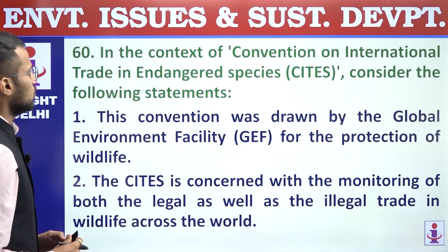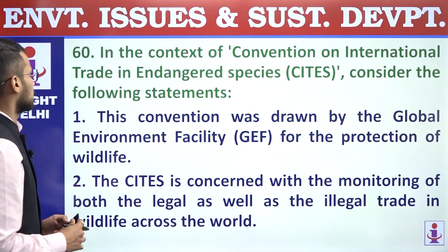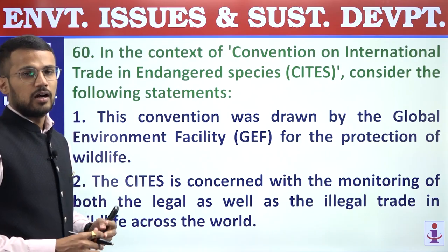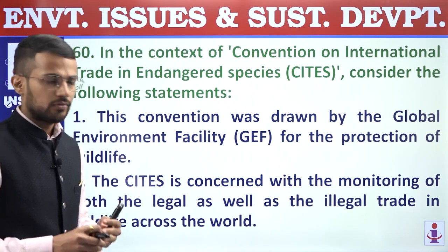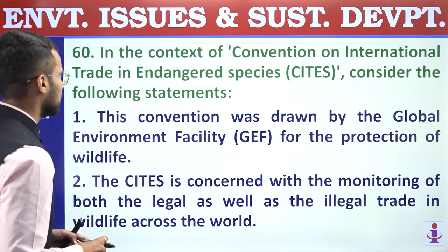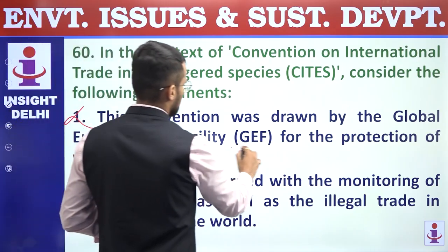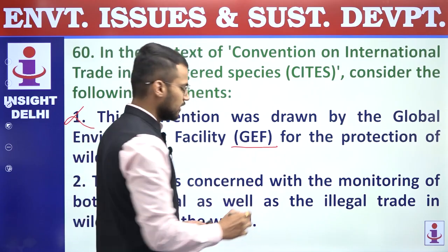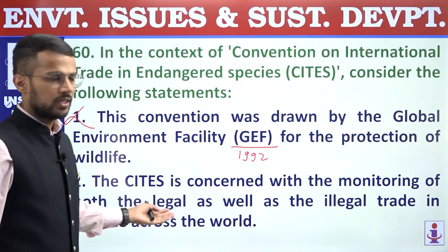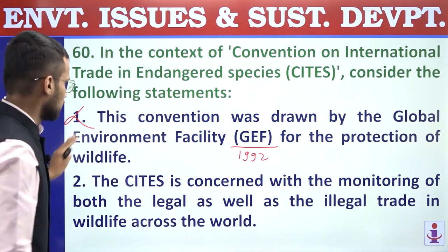60. In the context of the Convention on International Trade in Endangered Species, CITES, consider the following statements. So CITES is an important convention, and it was enforced in 1975. First statement. This convention was drawn by the Global Environment Facility, GEF, for the protection of wildlife. Incorrect statement. GEF came into being in 1992, that means in the Earth Summit. Right? In the Earth Summit, GEF came into being, and CITES is implemented since 1975,